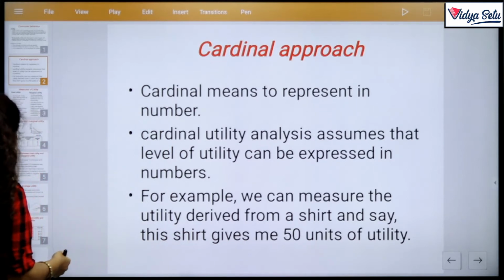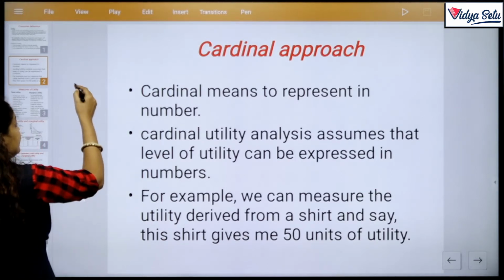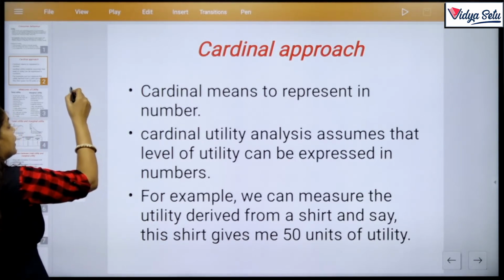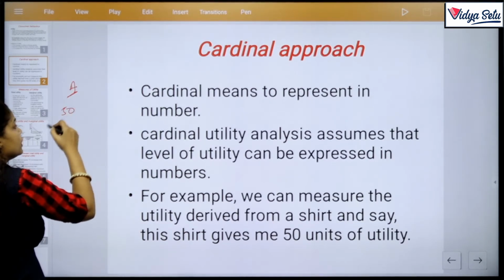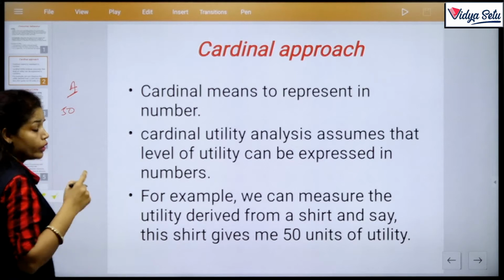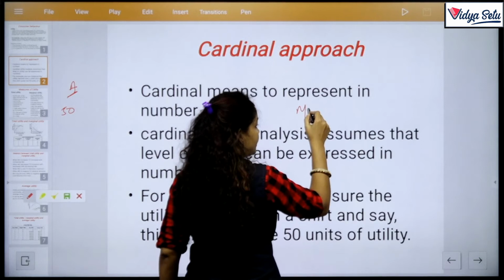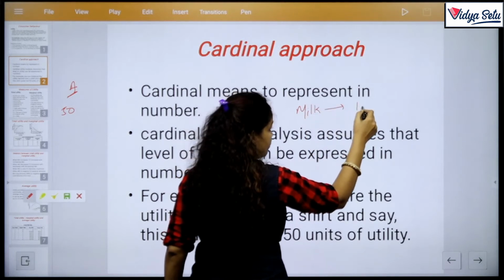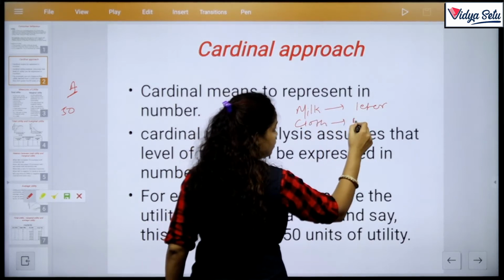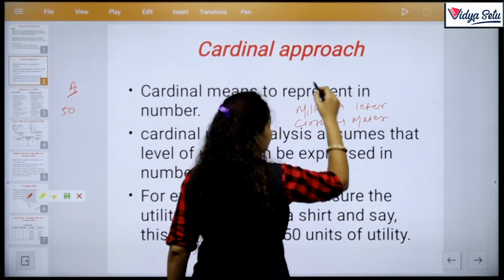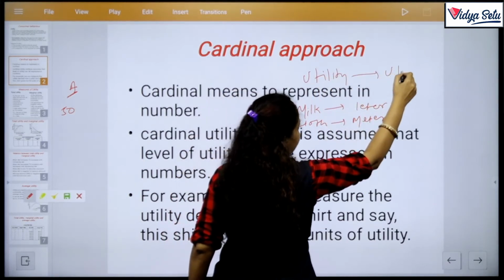For example, good A gives me 50 utils. What is utils? Like milk is measured in liters, cloth is measured in meters, same as utility is measured in utils.